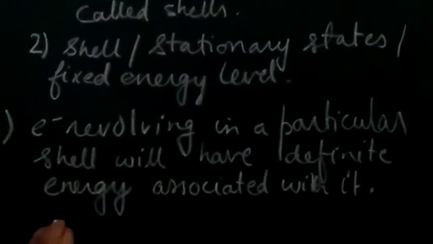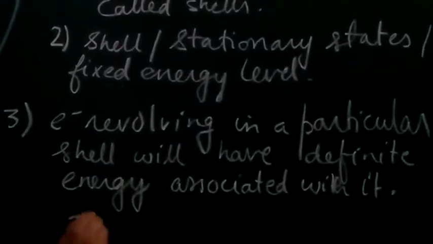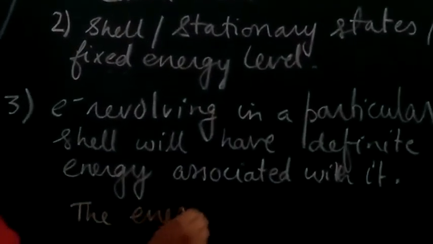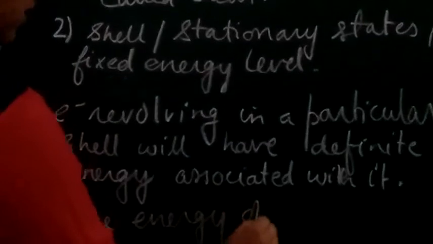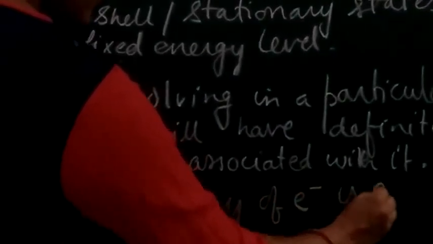Or we can say that the energy of the electron is quantized.